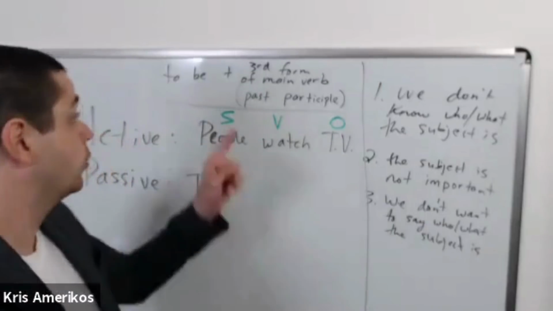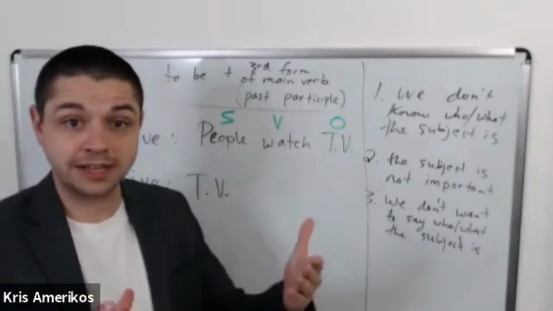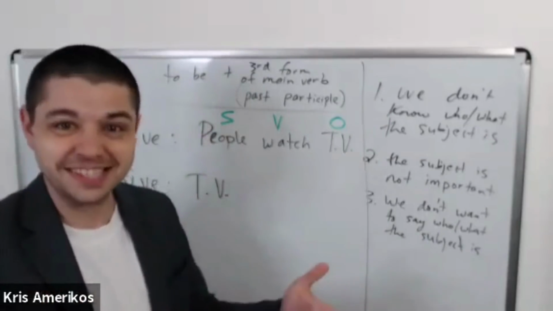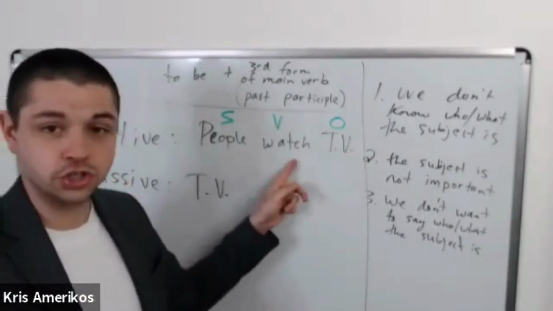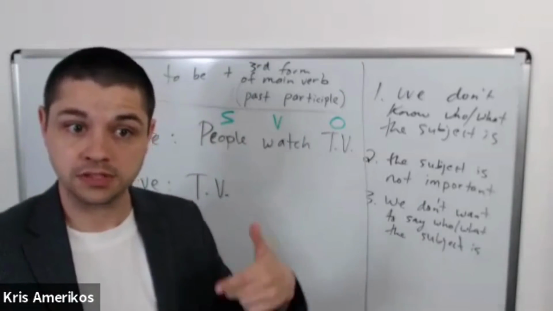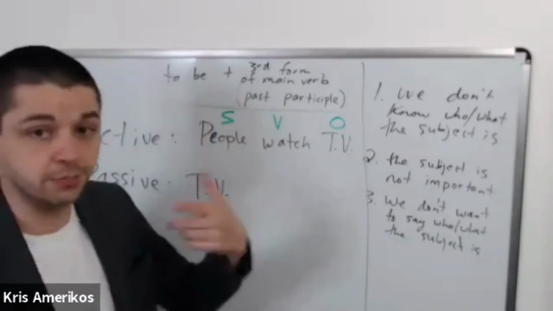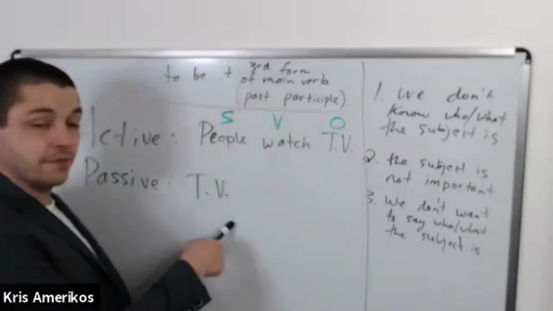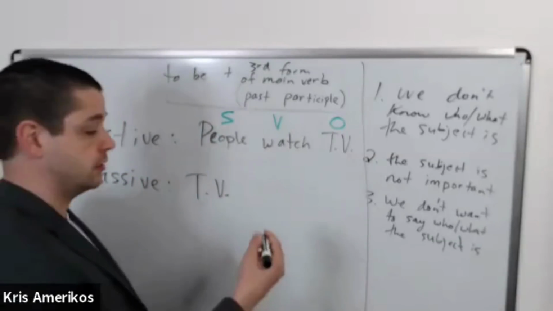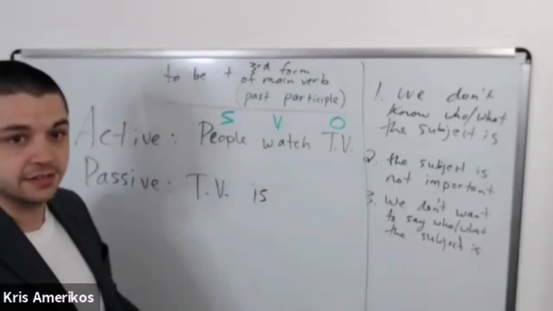Step two, we change the verb to be to the correct verb tense, right? So people watch, this is present simple. So we change the verb to be to present simple. TV is. It is, right?